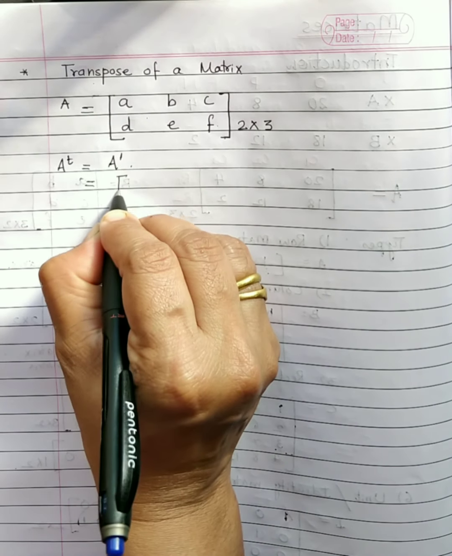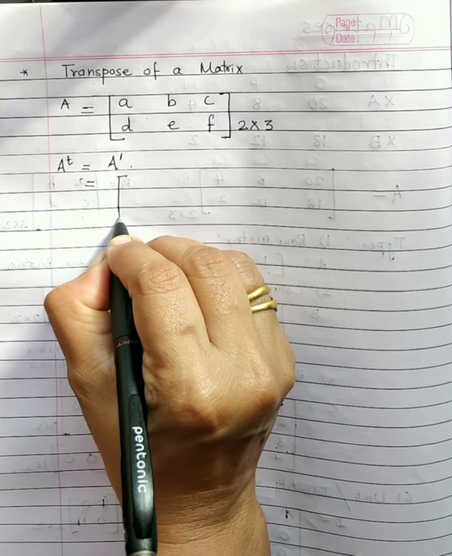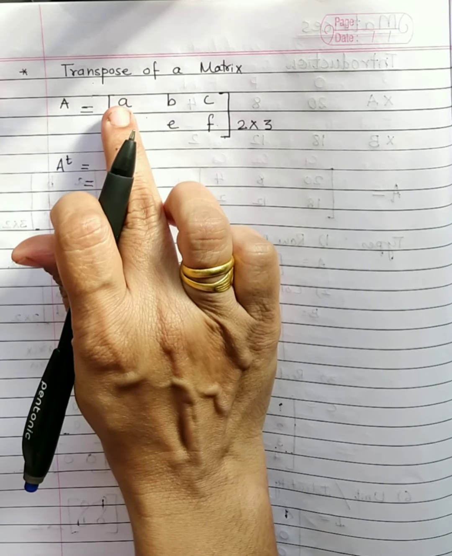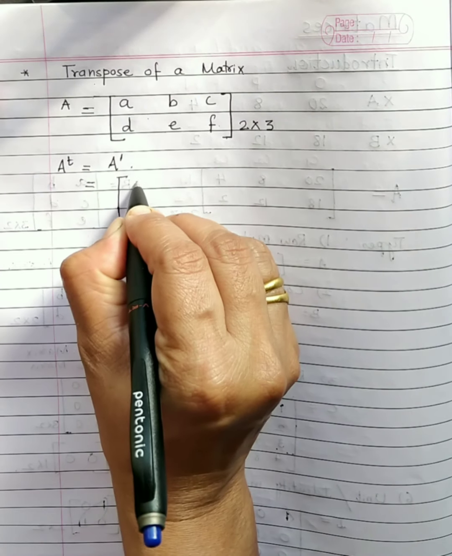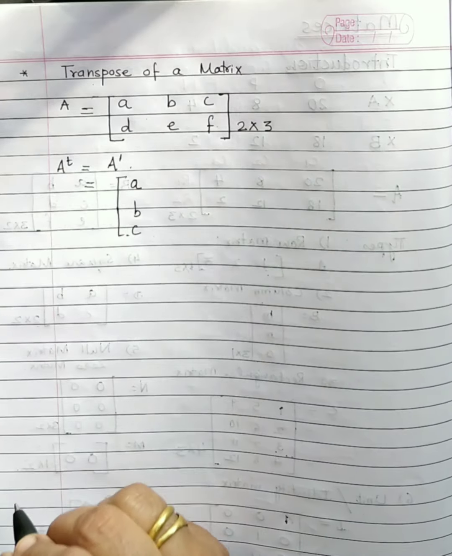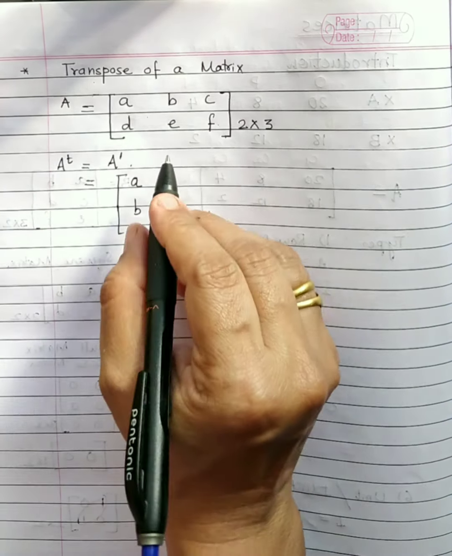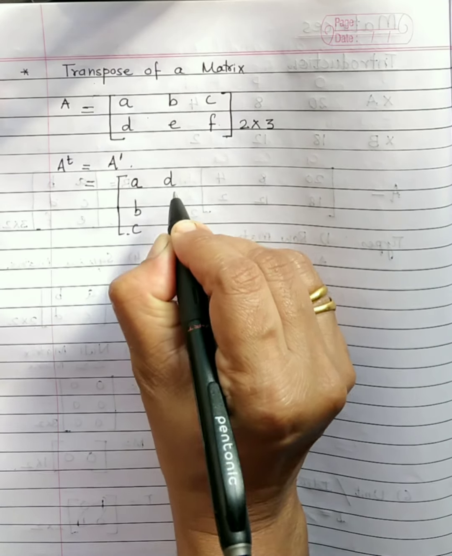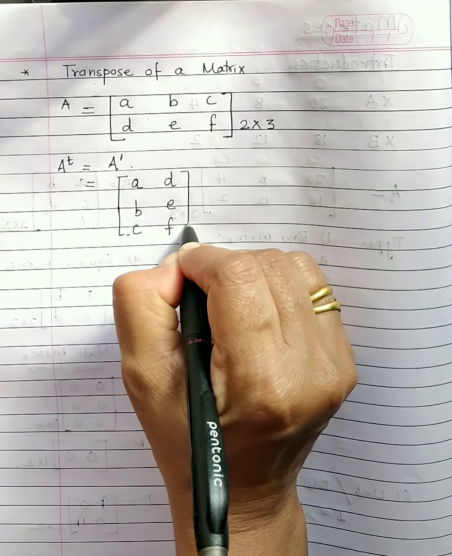And how I'll write the transpose of the given matrix A, or A dash: the first row I'll make the first column. So ABC, which is a row in the original matrix, will become a column in the transpose. Take the second row D, E, F. That also I'll make a column D, E, F. Got it?